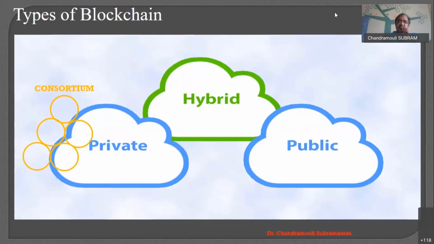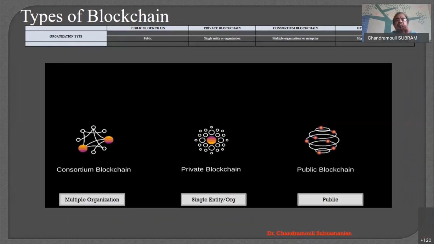Now we know public, permissionless and permissioned, we discussed. Now we need to understand when will you go for a public, when will you go for a private, when will you go for a hybrid, and what are the characteristics of those. In a public blockchain, any public can take part. That is why the name itself is public. Organization type is completely public.